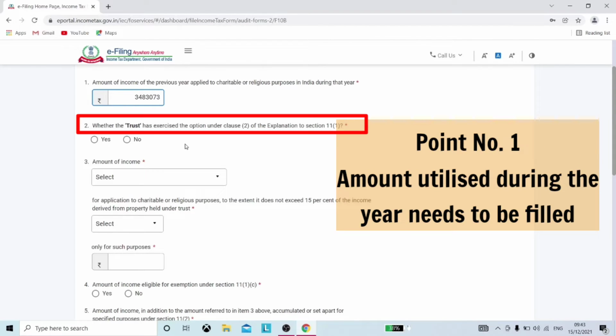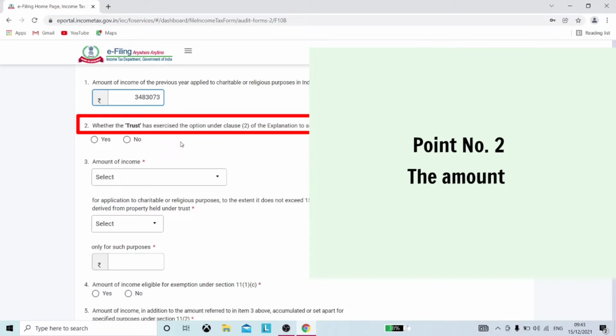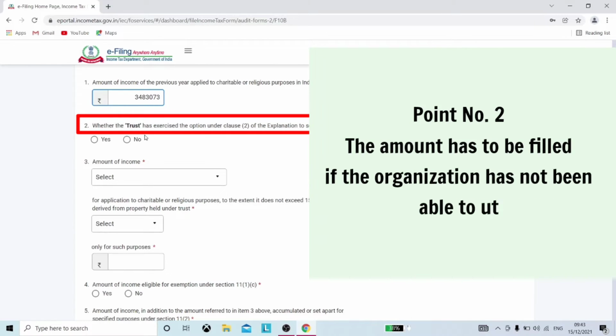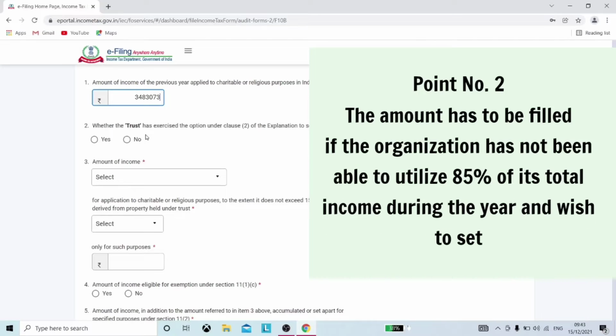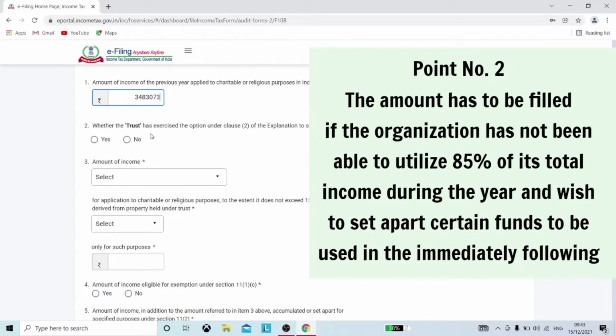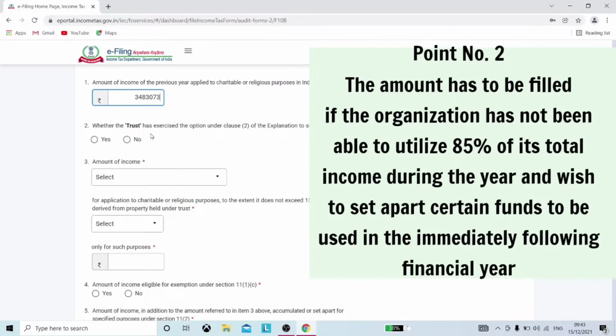This is followed by the tab where the amount has to be filled if the organization has not been able to utilize 85% of its total income during the year and wishes to set apart certain funds to be used in the immediately following financial year.